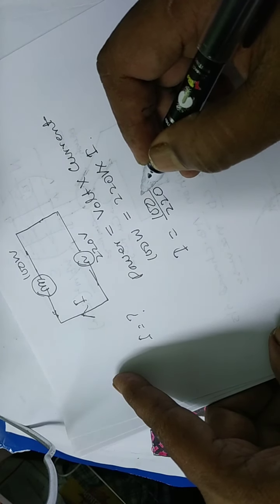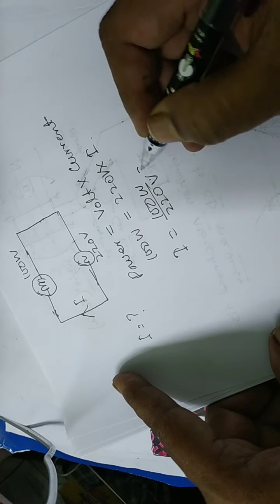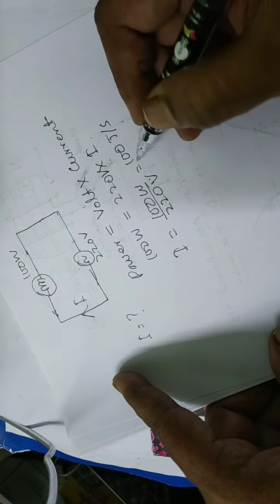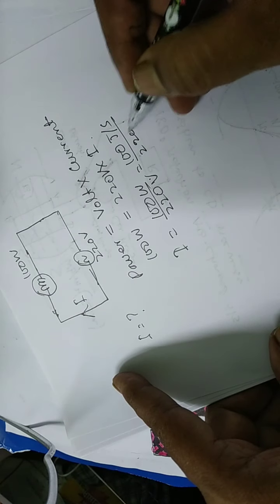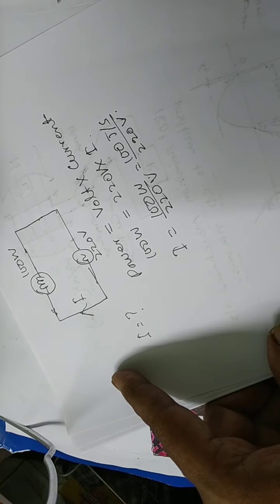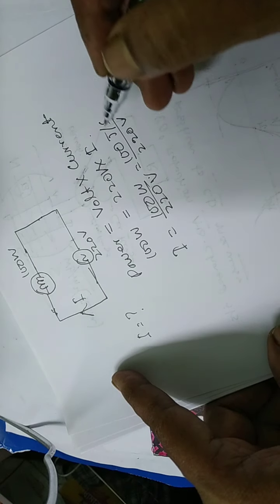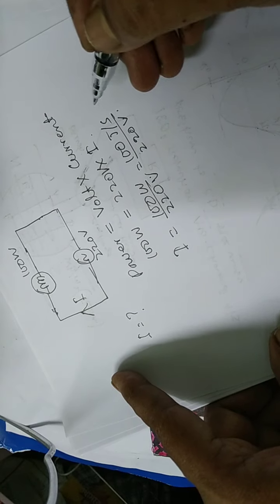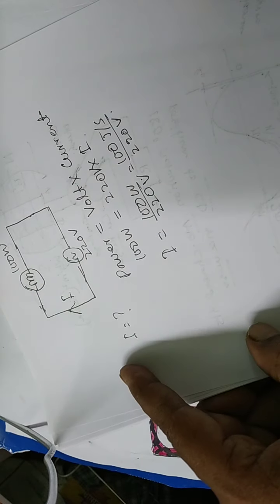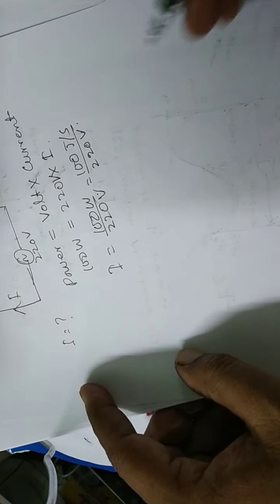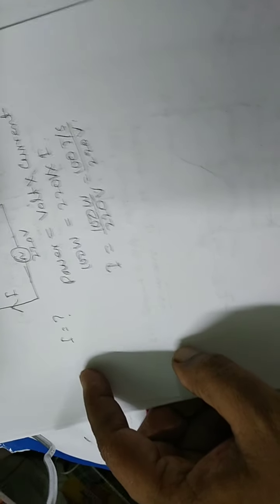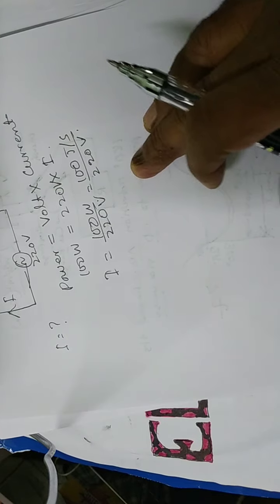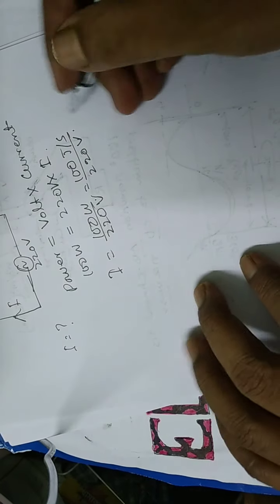Watt means joule per second, so 100 by 220 joule per second per volt, which is known as the value of current in ampere.